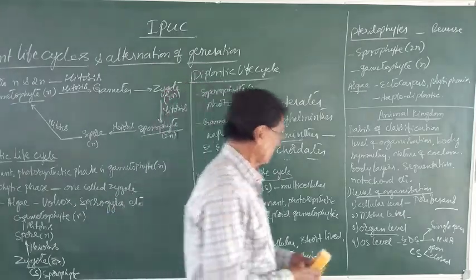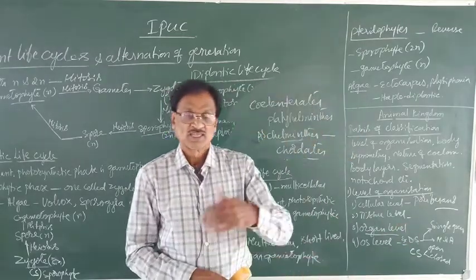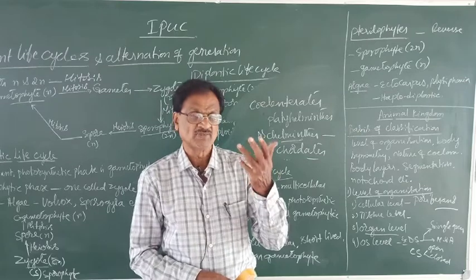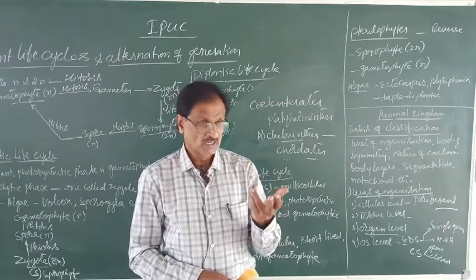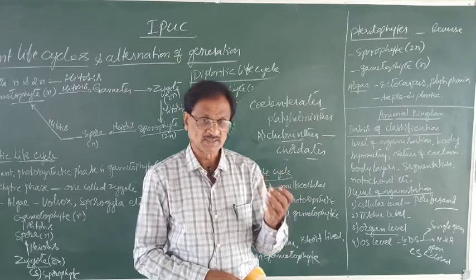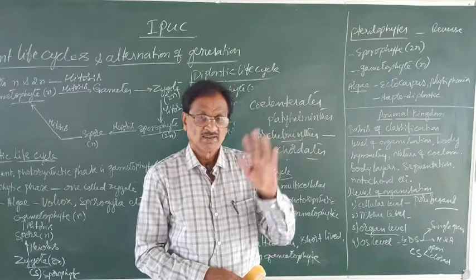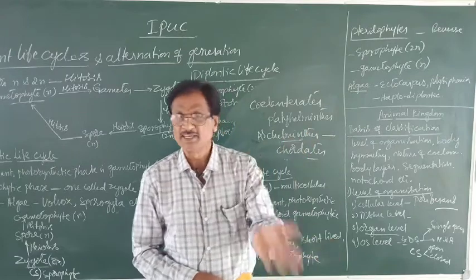Say for example, the digestive system, which includes the various parts like that of the mouth, buccal cavity, the pharynx, esophagus, stomach, the small intestine, large intestine, ended up with what? The anus.